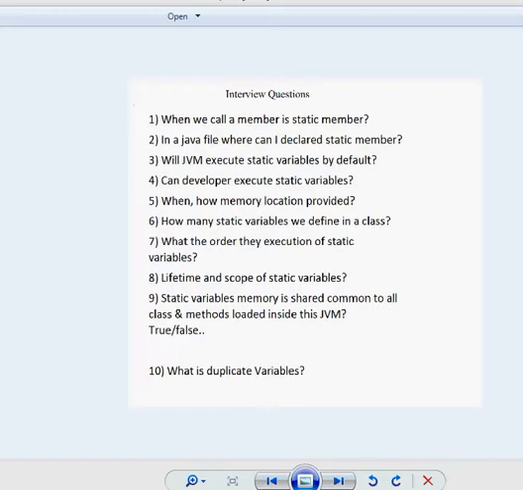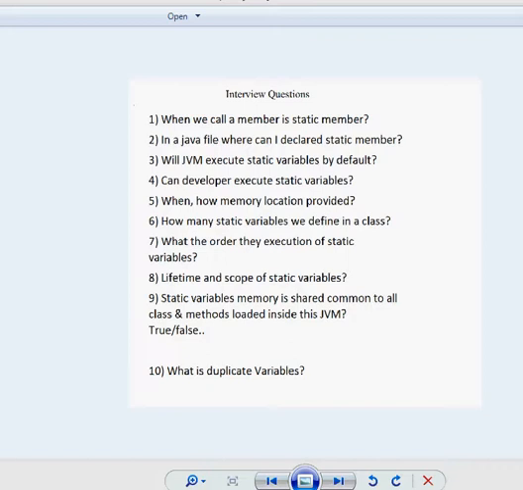Third question: does the JVM execute static variables by default? That means, can the JVM by default execute the static variables? The answer is yes. Static variables are always executed by the JVM automatically, so static variables always get automatically initialized by the JVM.